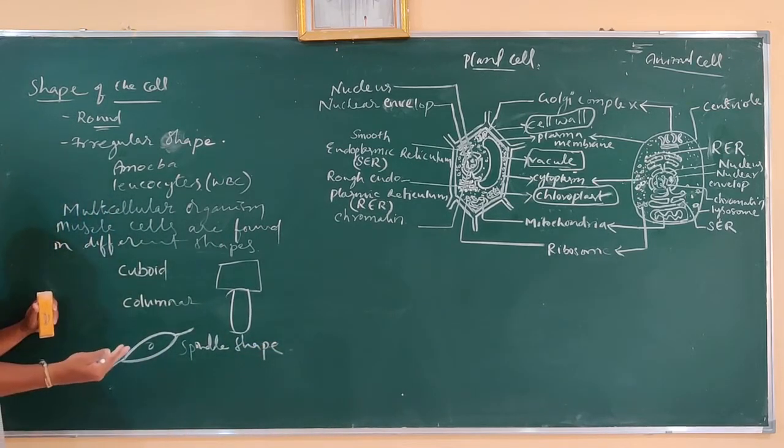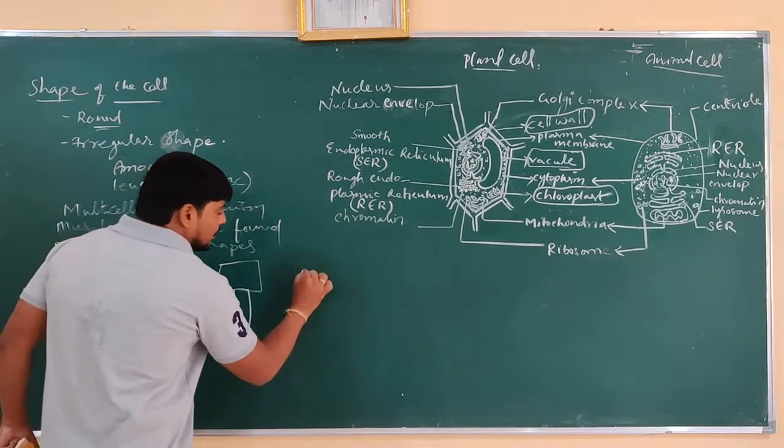Not only this, we can also see a branched cell, which looks like a tree. The branched cell is the longest cell in our body. What is that? Nerve cell. That is also one of the shapes of the cell, the branch cell.